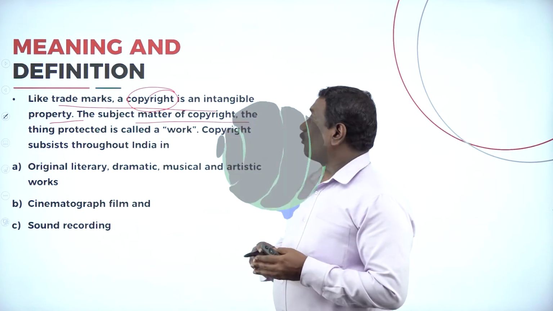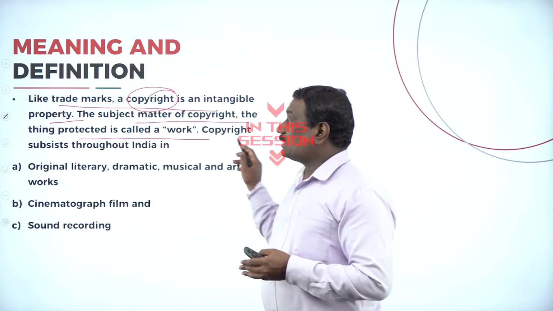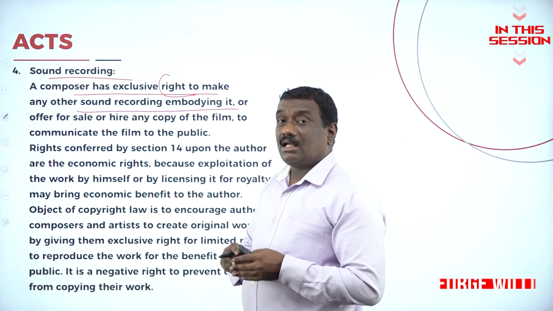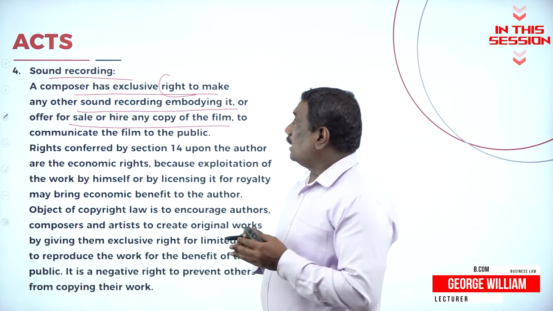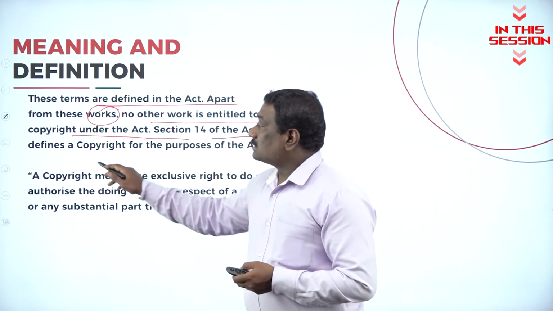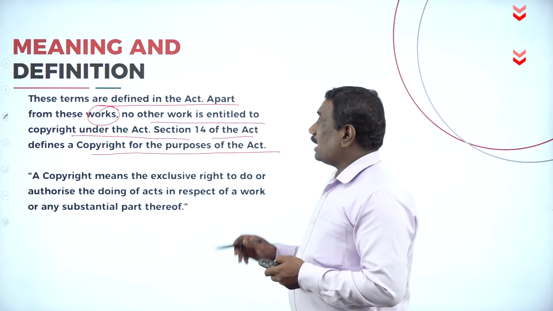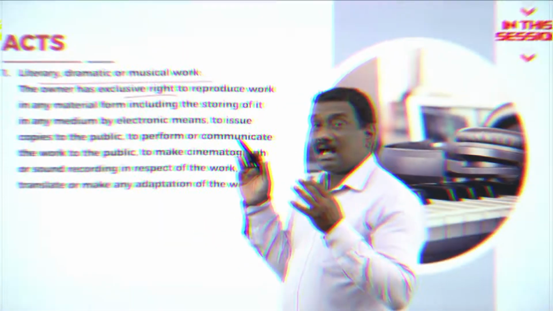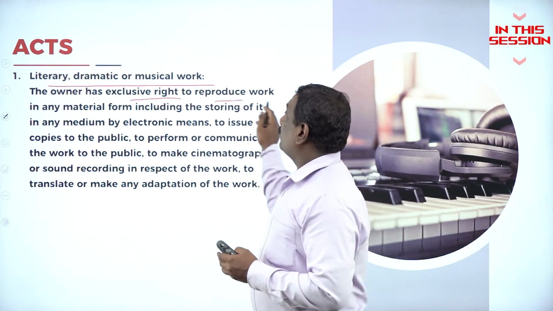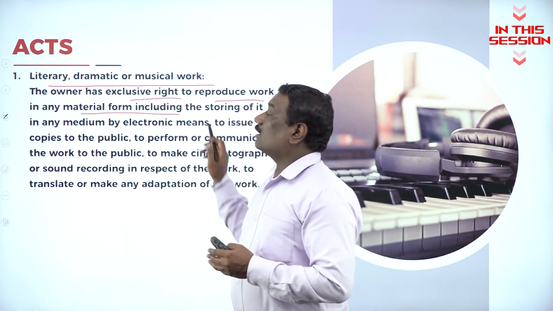The subject matter of copyright is a thing protected, called the work. So he has the right to record the sound, or to sell it, or offer or hire any copy of that particular film. Under Section 14 of the Act, it says the copyright for the purpose of the Act. What is a copyright? For the purpose of the Act, he has the exclusive right to reproduce the work in any material form.